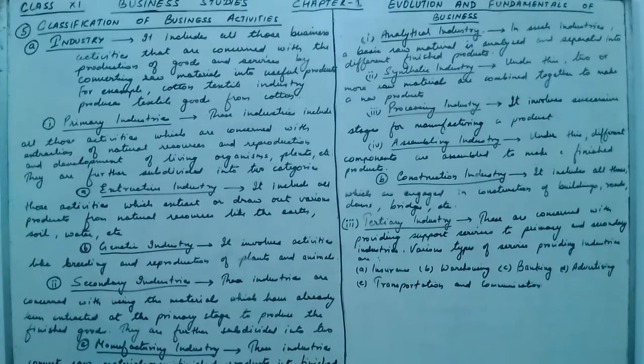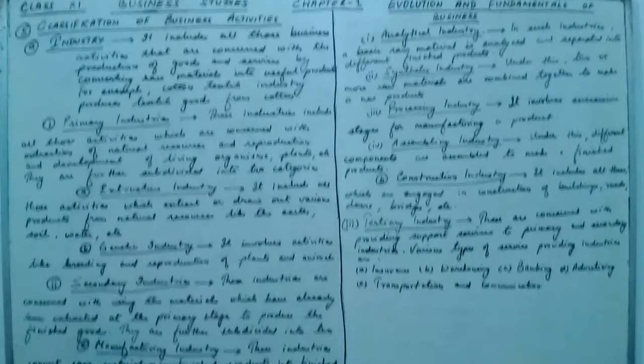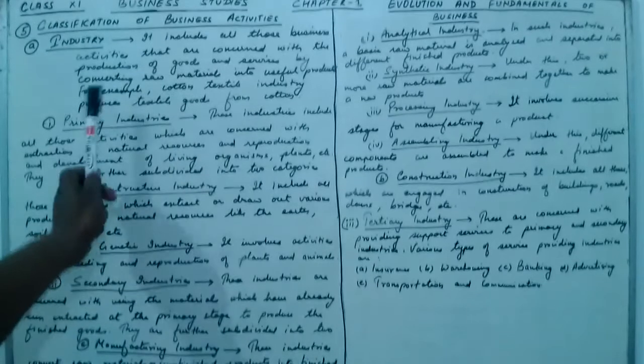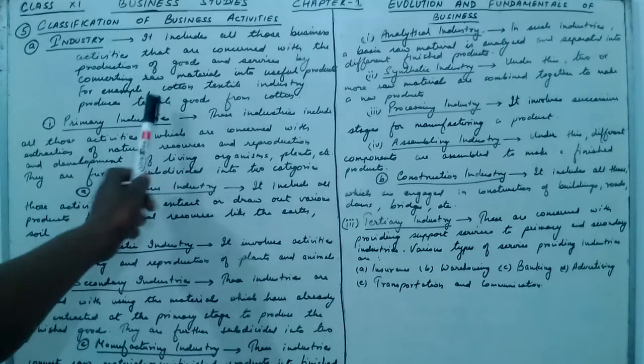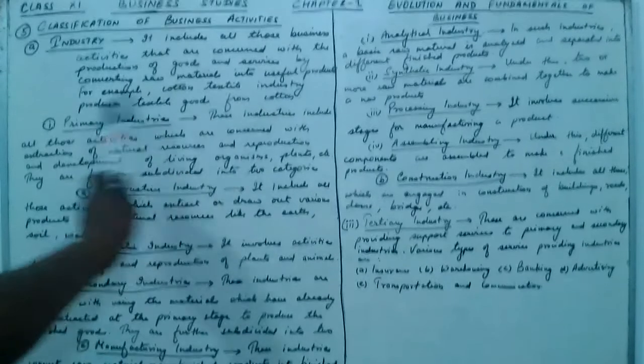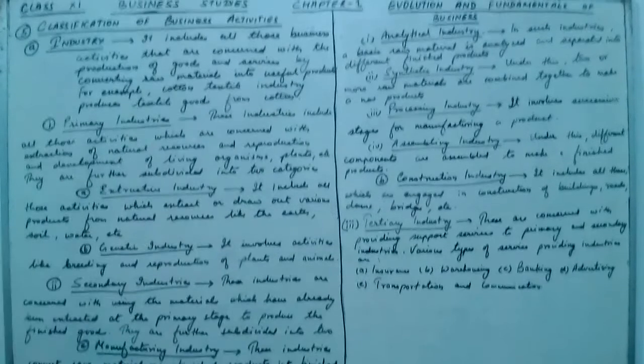Example, cotton textile industry, which produces textile goods from the cotton.